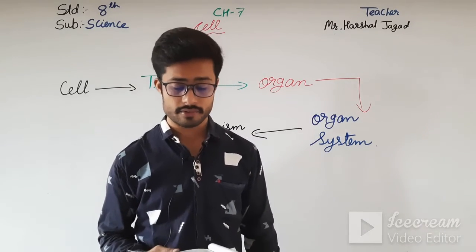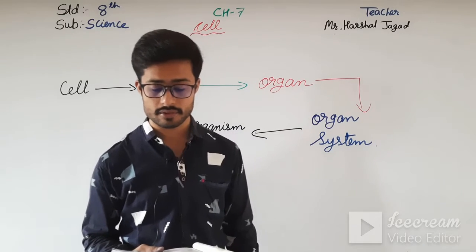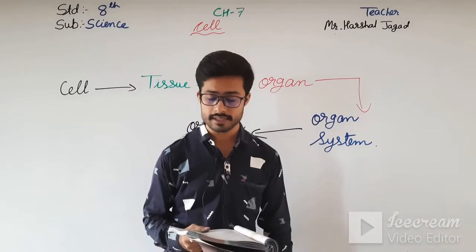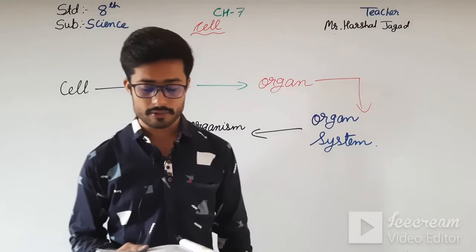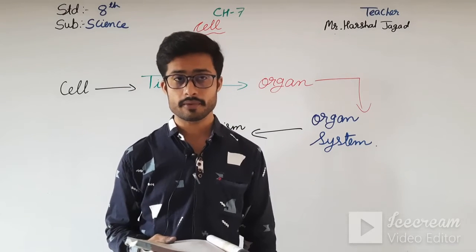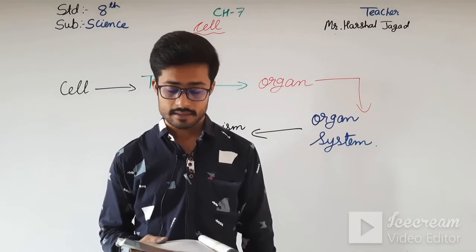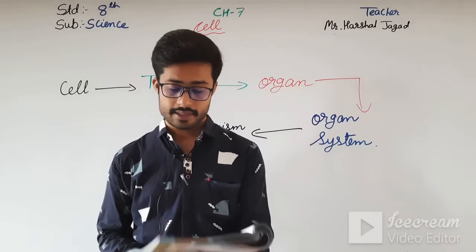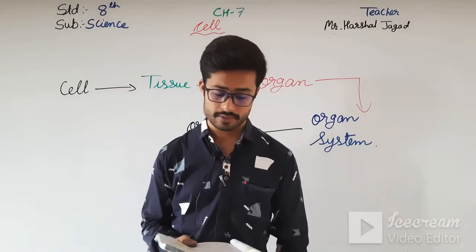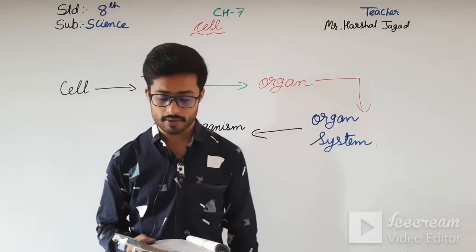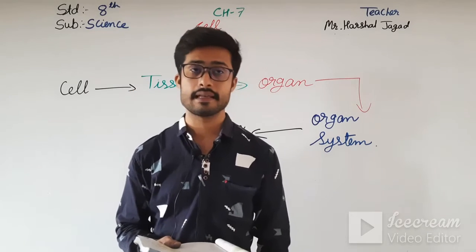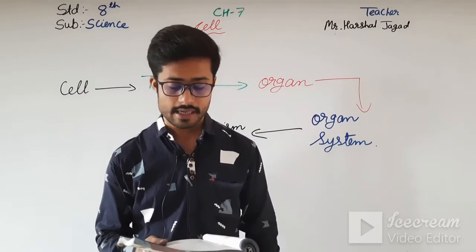Endoplasmic reticulum helps in the synthesis, storage and transport of the cell products. Ribosomes: protein synthesis takes place here. And then the centrosomes, these are found only in animal cells. They help in cell division.